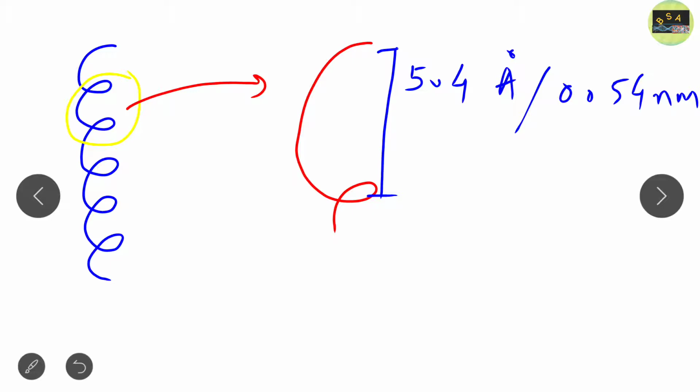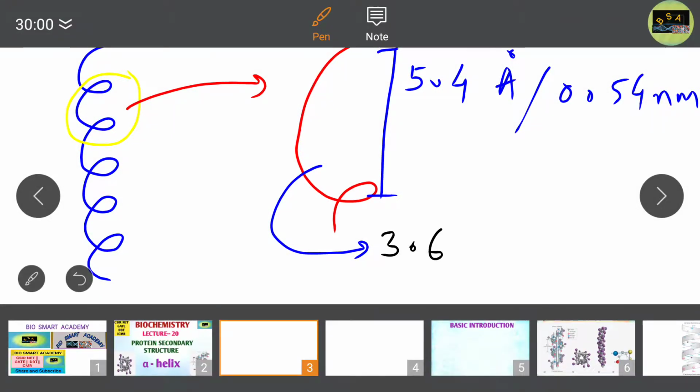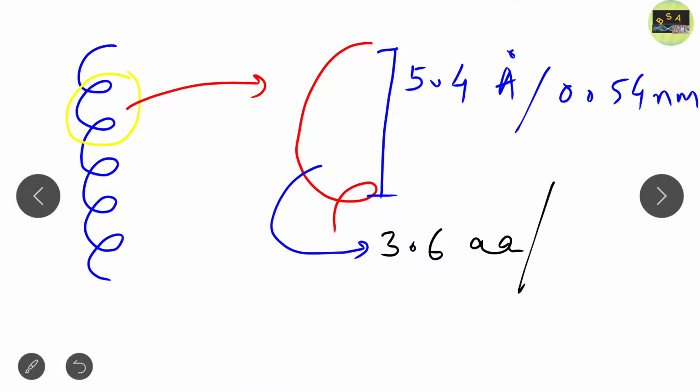And in this one turn of the alpha helix, there are 3.6 amino acids present. How many amino acids? 3.6 amino acids per turn. Clear?